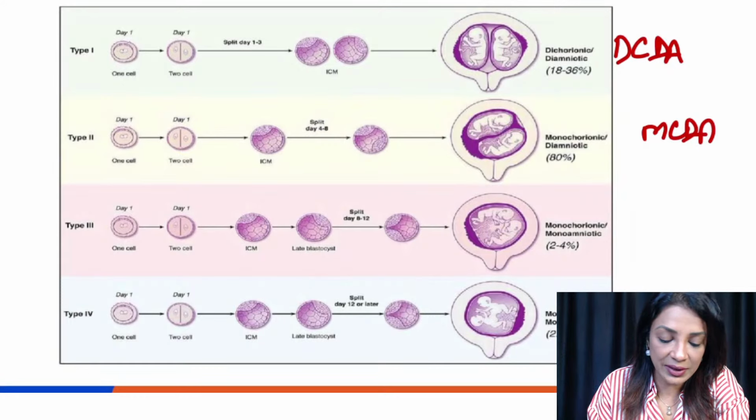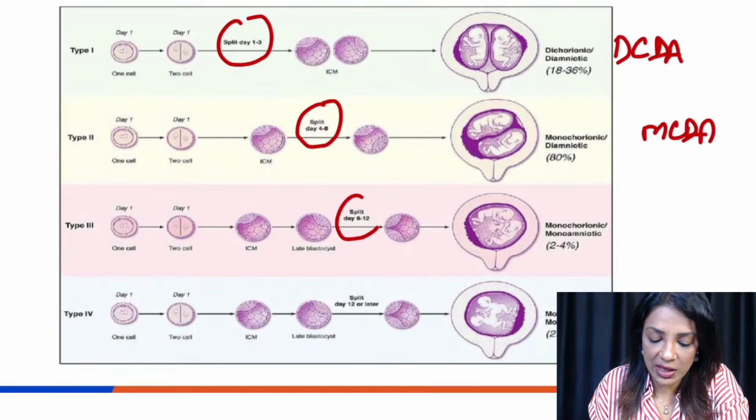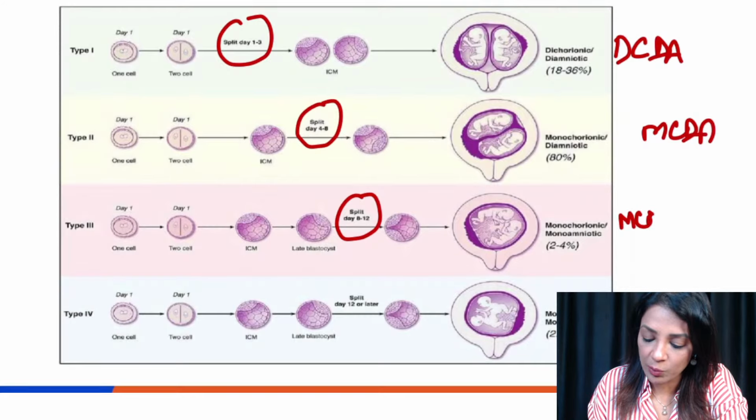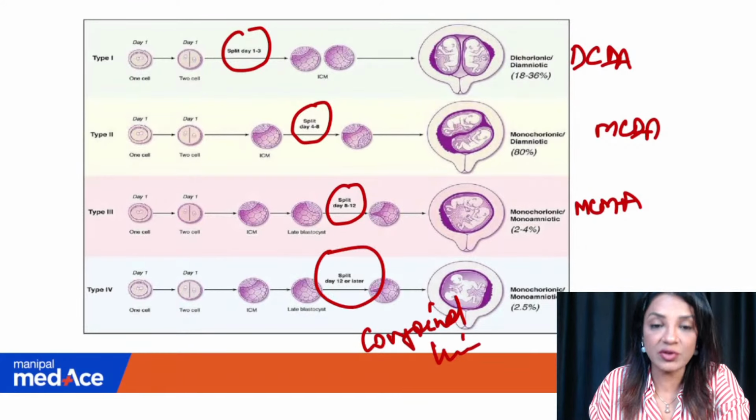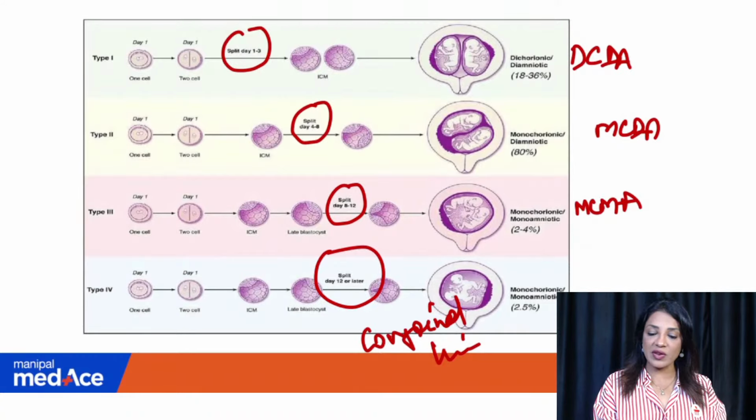So this is dividing in 3 days, this is dividing within 8 days, this is between 8 to 12 days, this becomes monochorionic monoamniotic, and this one here is monochorionic monoamniotic conjoined twin. So this is a conjoined twin, because it is happening after 12 days, after 13 days. So that is very, very simple.